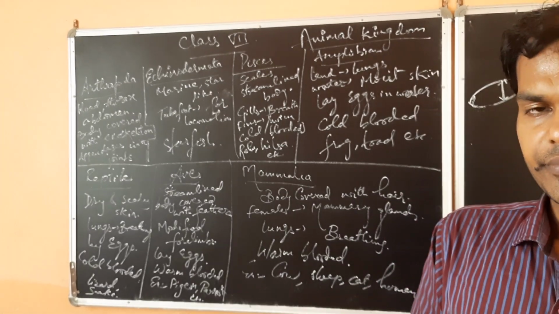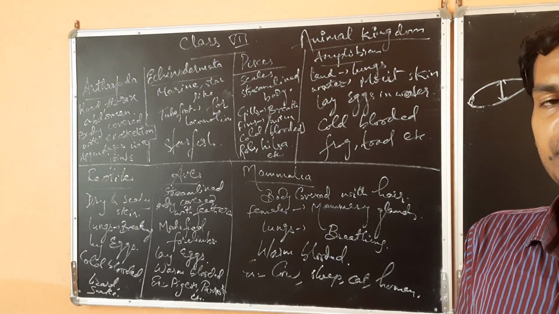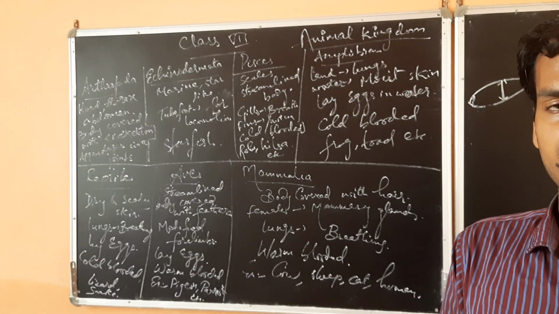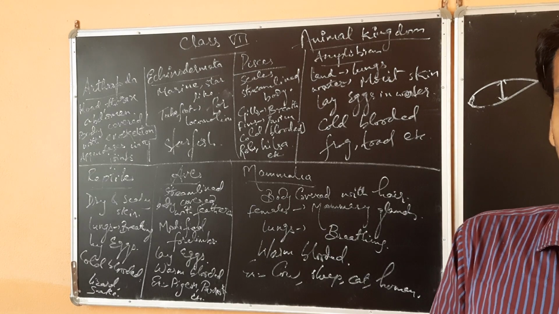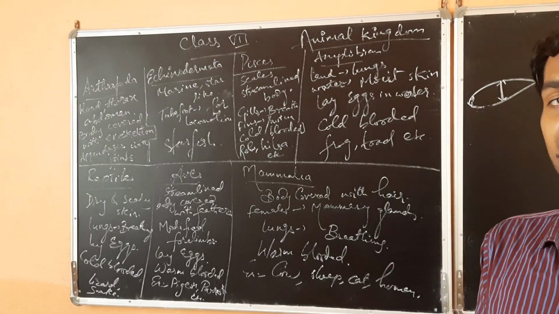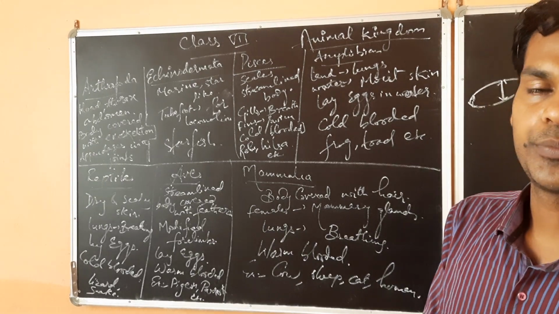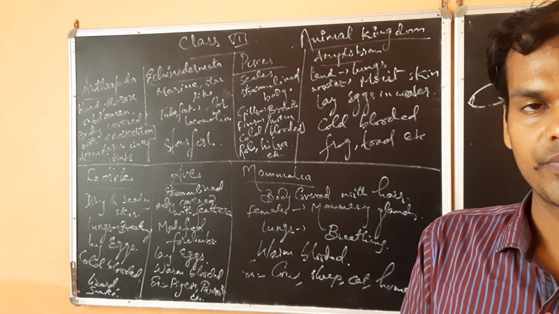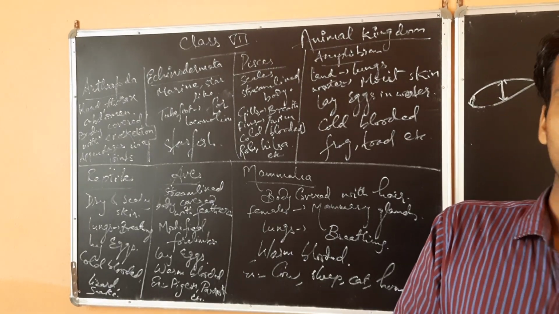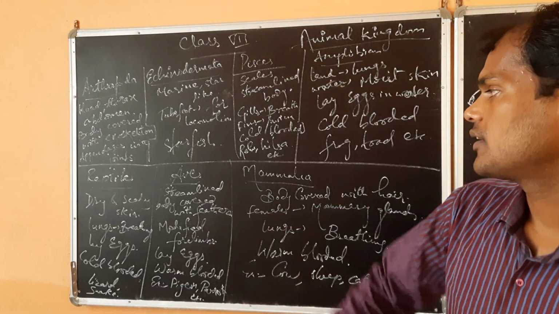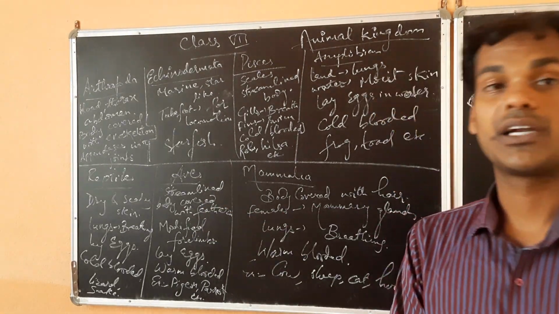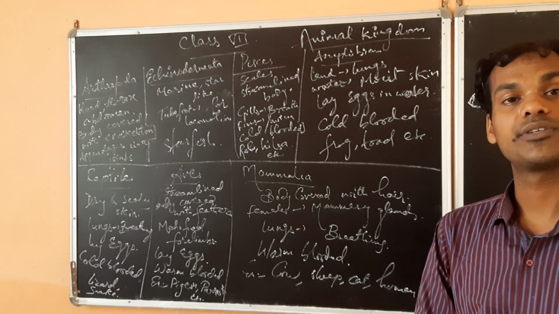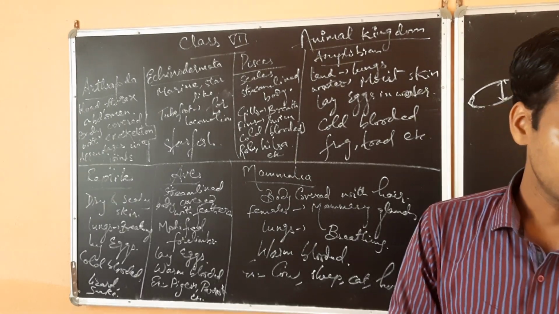Means when the outside temperature is less, they cannot change their body temperature. That's why they go inside the soil. The snakes I'm talking about. And the lizards also go to some warm places, just like beside the UPS, the mercury lamps, or the CFLs. So they are cold-blooded. They cannot change their body temperature according to environment.